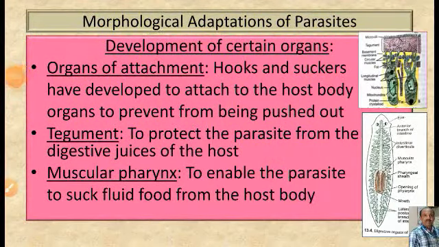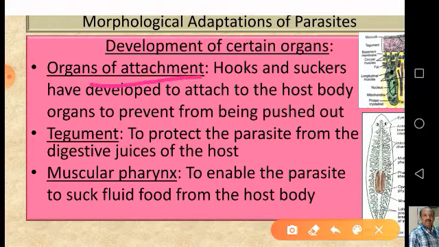Now coming to the third type of morphological adaptations of parasites, it is development of certain organs. Not only loss of certain organs and modifications of certain organs, but they have developed new organs to live suitably in the new environments of the host body. So in this topic we shall discuss organs, especially the main thing is organs of attachment.